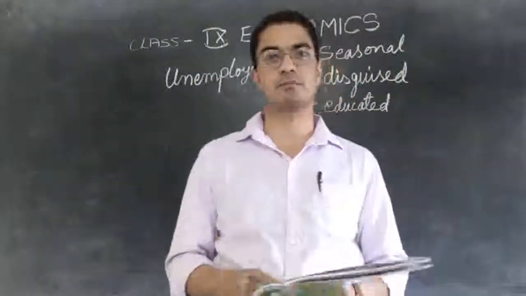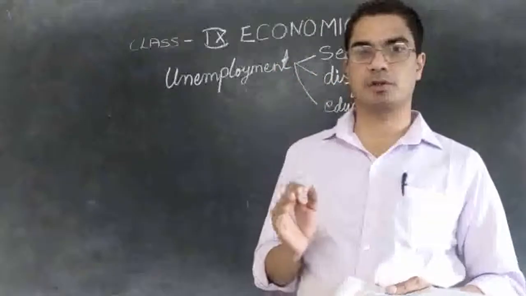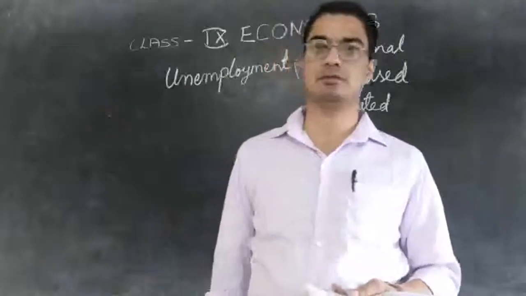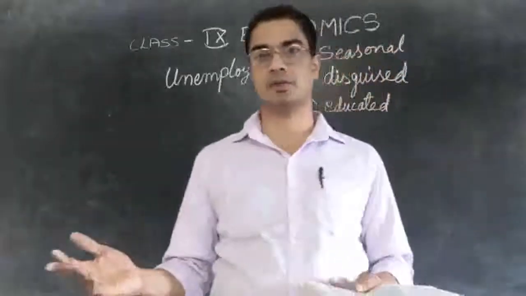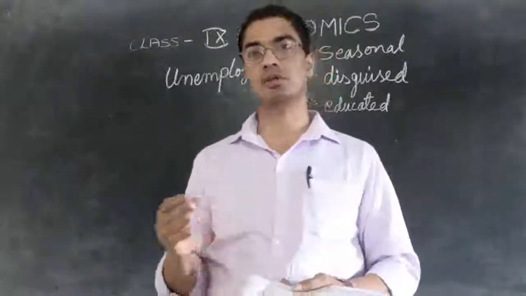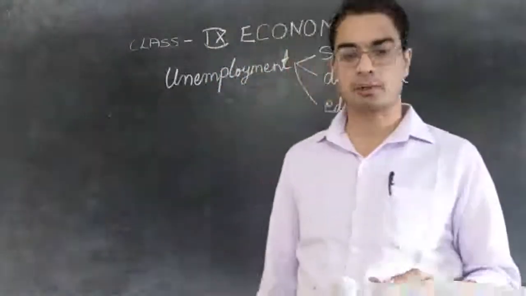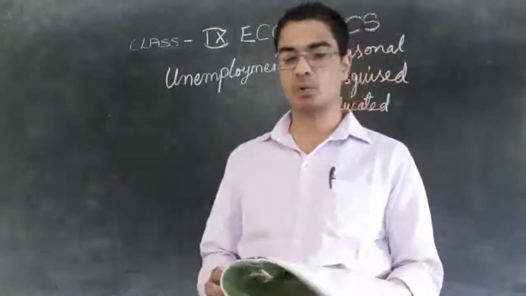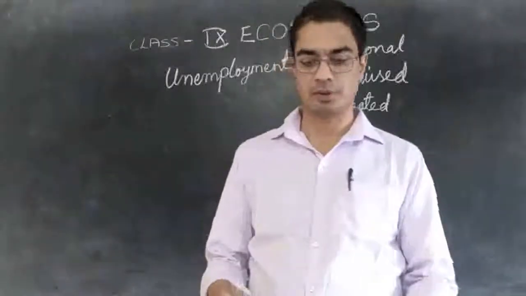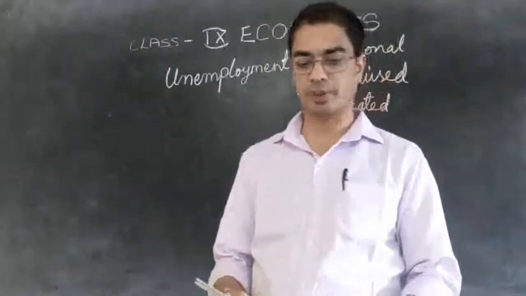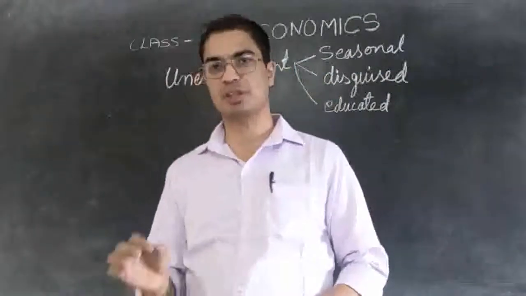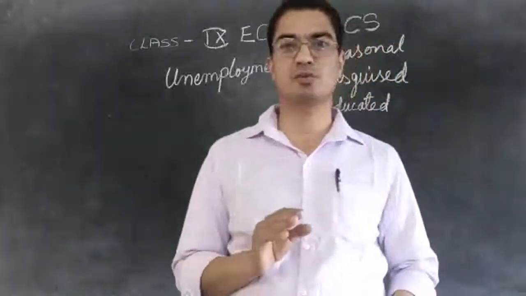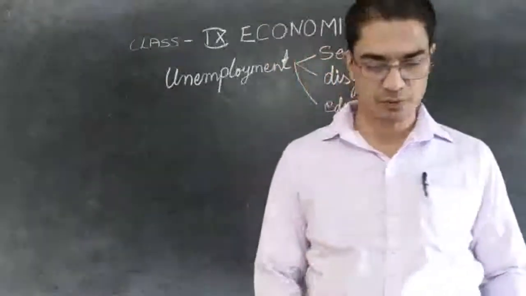So unemployment is where a person is willing to work for the present rate of wages and the job is not available. That is called unemployment. Person is willing to work but job is not available. Then we can say Sheila is interested in working outside her domestic domain, but Jitu and Situ are too small to be counted in the workforce of the population. So we said those three children, they cannot be said to be unemployed because they are small children. They are not at the age of working.